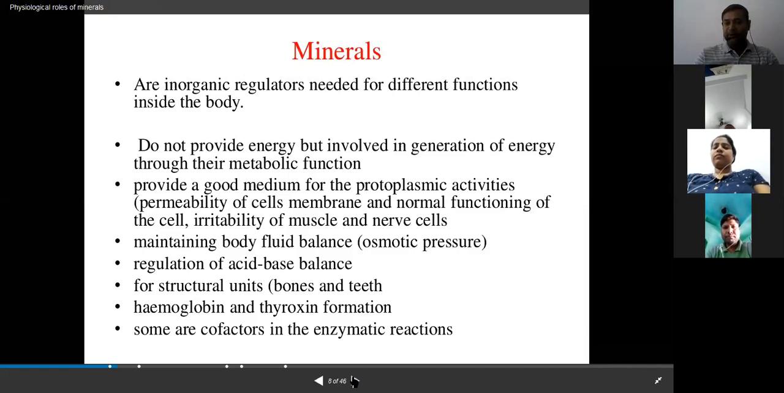They maintain body fluid balance by the action of osmotic pressure. They also regulate the acid-base balance. These minerals are structural units that are confined to specific organs, like bones and teeth. They also help in hemoglobin and thyroxine formation. And minerals are cofactors in enzymatic reactions because any enzyme can't perform individually. They have to work along with certain minerals.